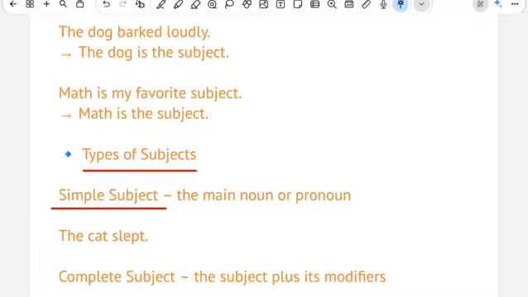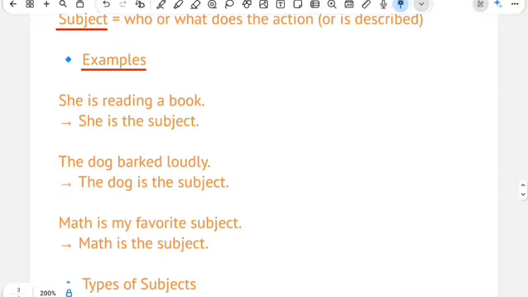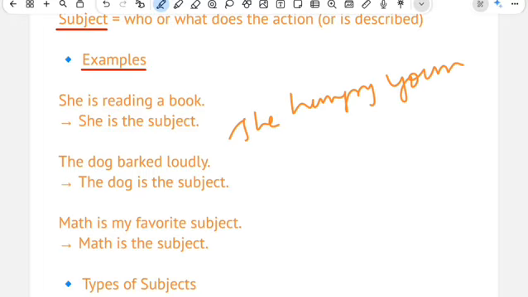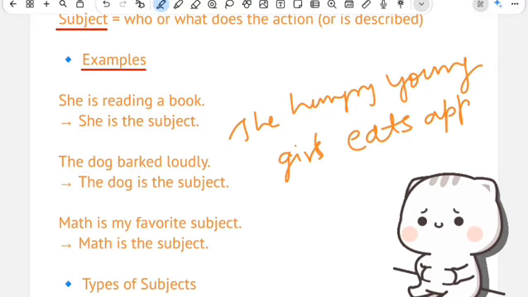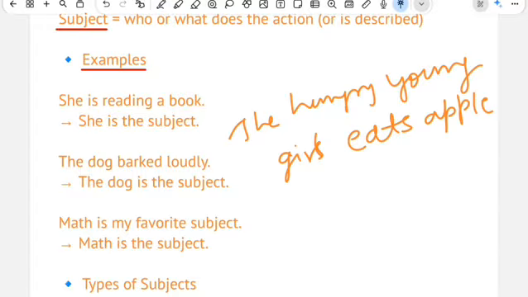Okay, so now let's move towards our types, which is also very easy, guys. Before this, let me give you an example. Here my example is: The hungry young girl eats apple. Now if I would ask you what is the subject here, so whatever we have learned right now, I hope you will comment girl, isn't it? So yes, you are absolutely right.